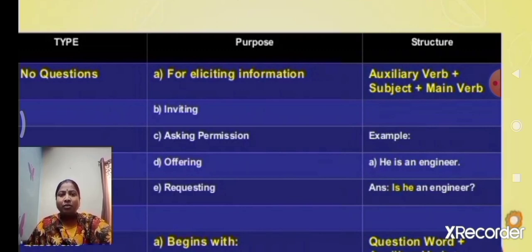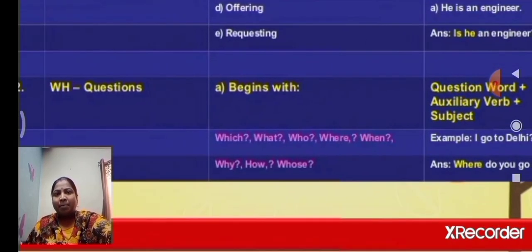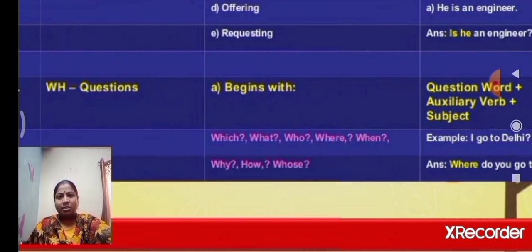Next, purpose. When do we use yes or no questions? For inviting, asking permission, offering and requesting. This is the purpose of yes or no questions. Next, second one, WH questions.